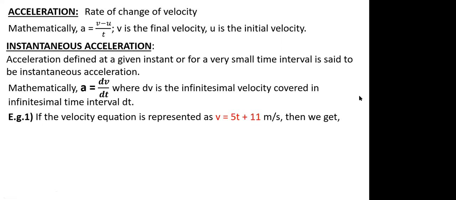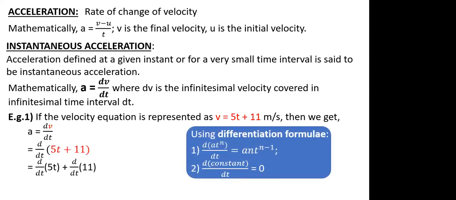Directly we can go for the numerical, simple, same type of example which we had for displacement. So you can see the velocity is 5t plus 11. So directly if I go for acceleration as dv by dt, again you differentiate, the same method, the same formulae, nothing is going to change. Answer will be simply 5 meter per second square. See, I haven't changed the method, only the definition has changed now. First we had the equation of x in terms of time. Now I have the equation of velocity in terms of time.